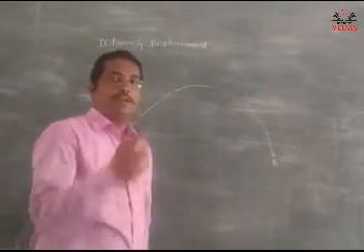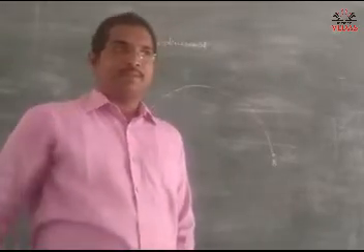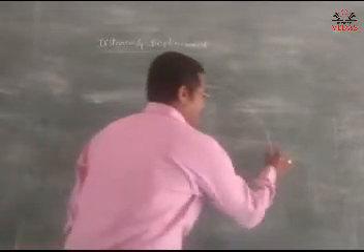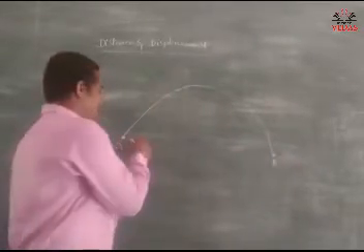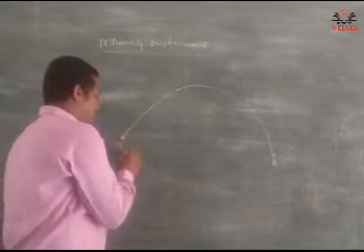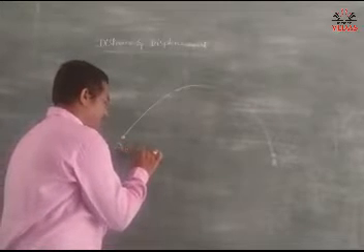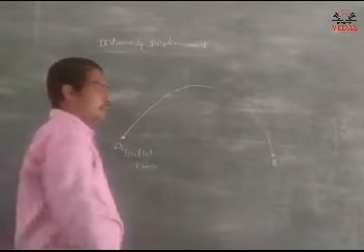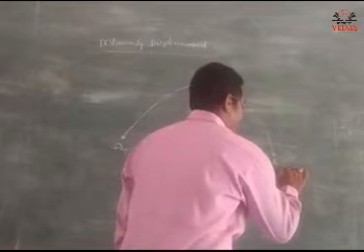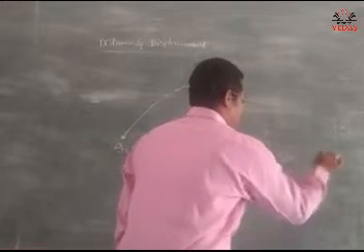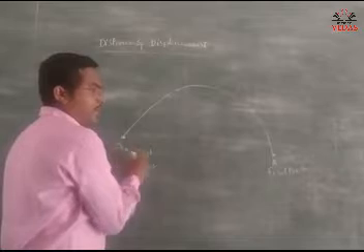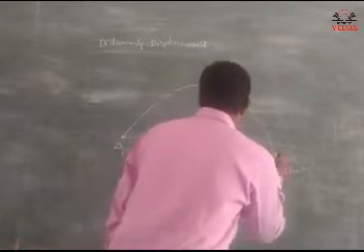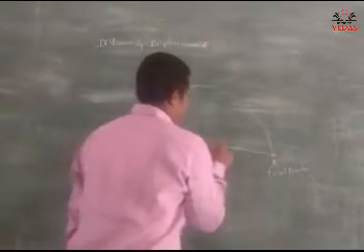Students, while looking, everyone note down the points. Everyone note down point A and point B. Point A is the initial point. Here, this is called the final point. And join the initial point and final point by using a scale, a straight line. Okay, here is the straight line.